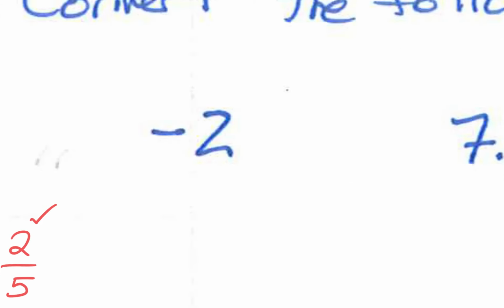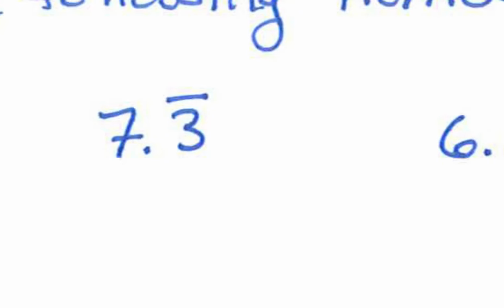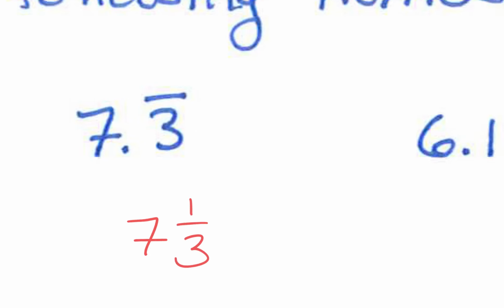Okay. -2. Make this a fraction. Real simple. William, you just did this. Do it again. -2 over 1. Nice job. All right, moving on. 7.3 repeating. Okay, this is also going to be a mixed number. All right, we're going to have our 7, and then what can be the fraction? You can even just say the simplified version if you want. Savannah? Other way around? Nice job. Thank you very much.